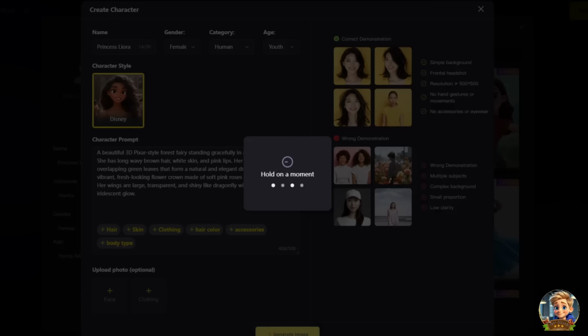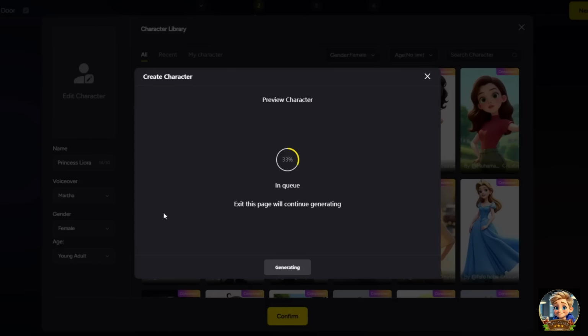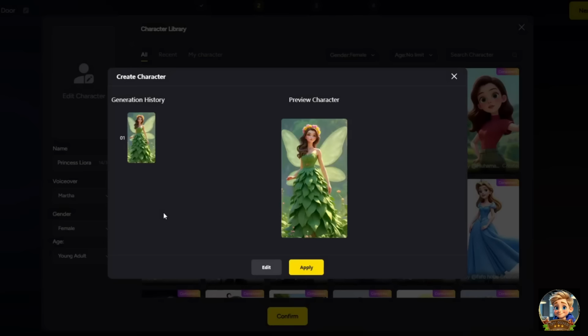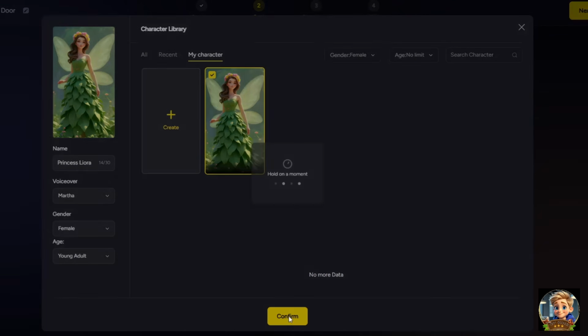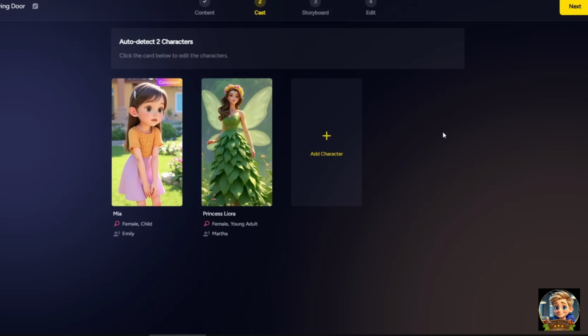Then click Generate Image. Magic Light will generate images based on these descriptions. Once satisfied with the character design, incorporate them into your video scenes. This ensures consistency by using the same character design throughout the project. Click Next to continue.